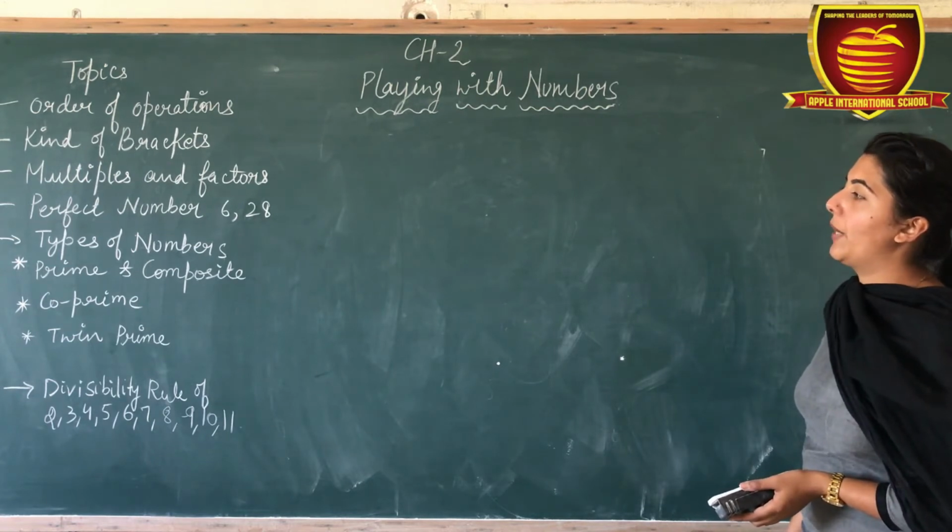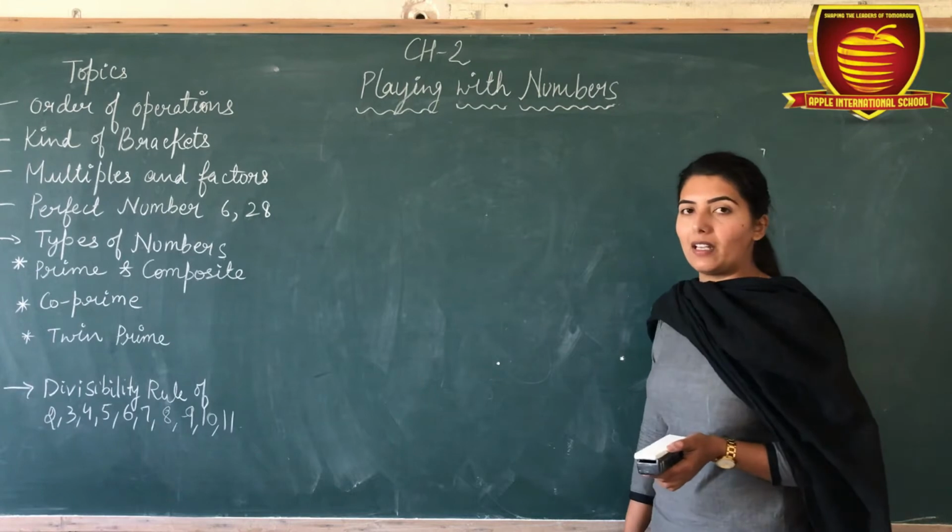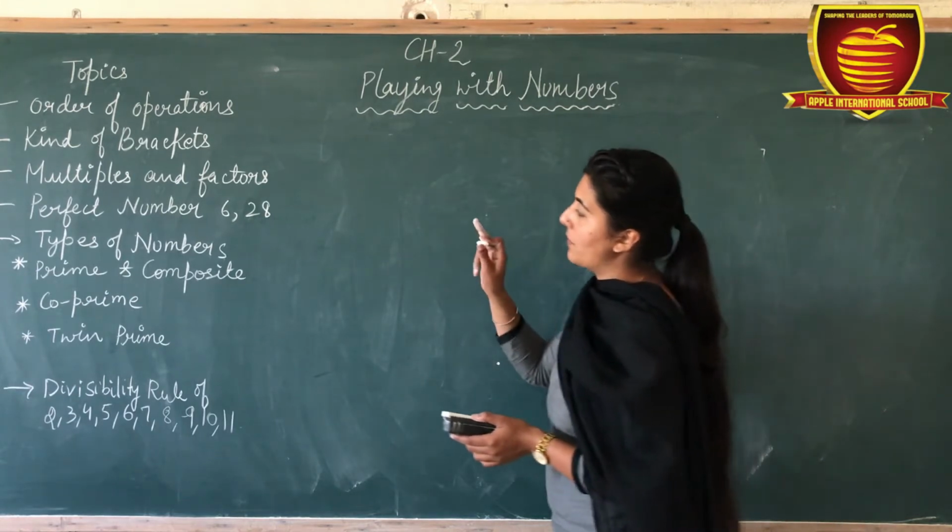Now perfect numbers. Okay, so what is a perfect number? So firstly I take the example of 6 and 28.